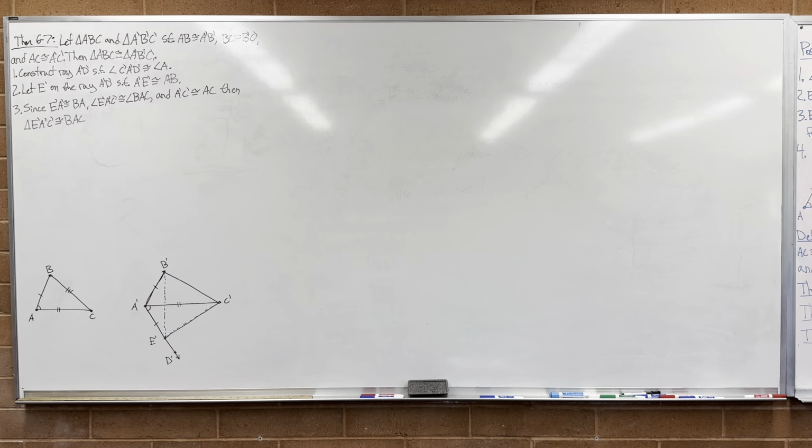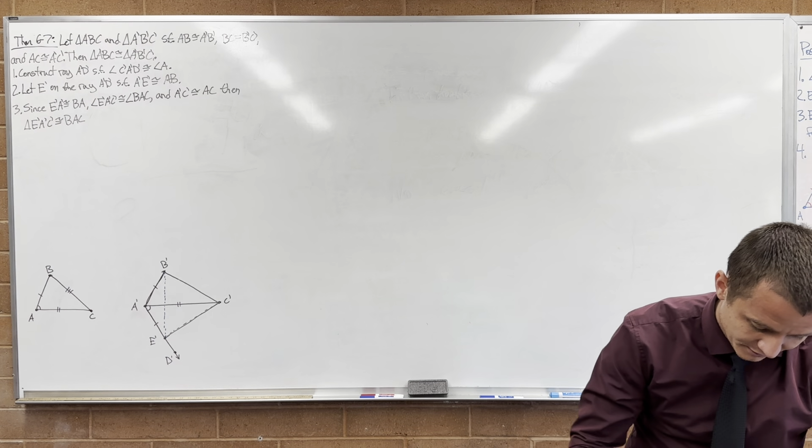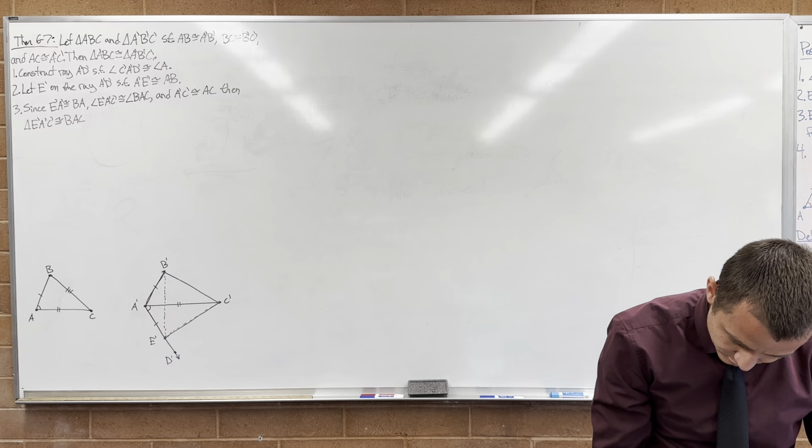Having the exercises in the middle always makes it a little bit harder to keep track of where you are. Why don't you write 6, 7? Side, side, side. Theorem 6, 6: if a triangle has two angles congruent to each other, then the sides opposite these angles are congruent. Oh, that is an important theorem about isosceles triangles. That's theorem 6, 6.